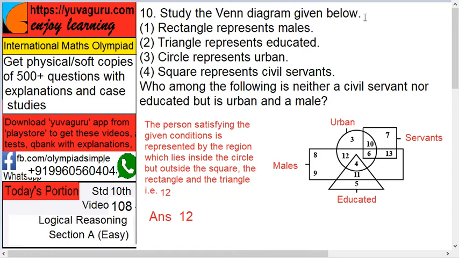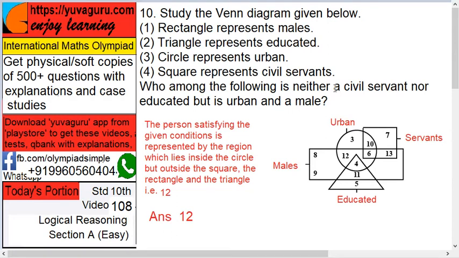Study the Venn diagram given below. This is a Venn diagram. Rectangle represents male, okay. Then triangle represents educated, this one. Circle represents urbans, okay. And square represents servants. And these are the numbers given.